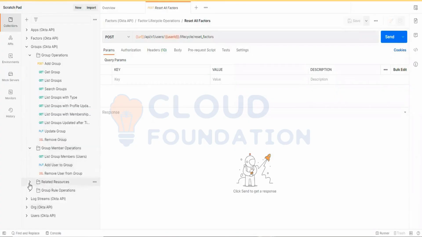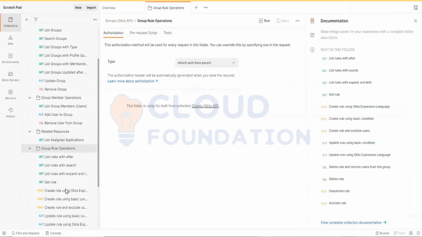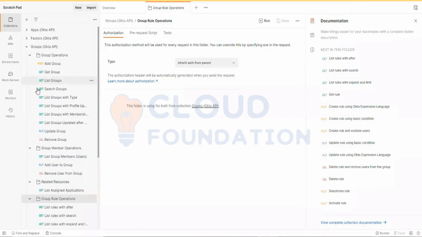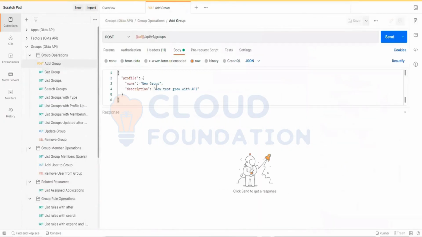From here and the related resources, what does it have? List of assigned applications. For example, if you want to get the list of applications assigned to one group, you can get it from here. Group rules. If you remember, we have worked on the group rules, right? Like we need to assign a group rule. That group will help you to automatically do some provisioning for different sets of applications. That operation also you can do. Now let's start with add group, which means we are going to create a new group.